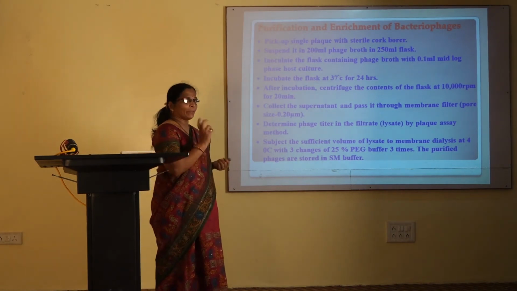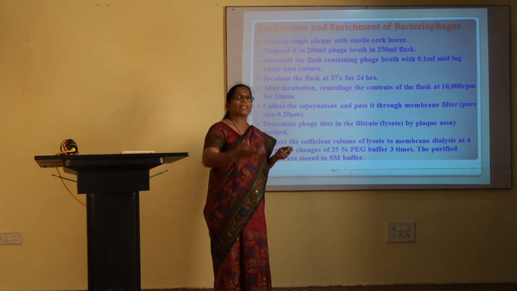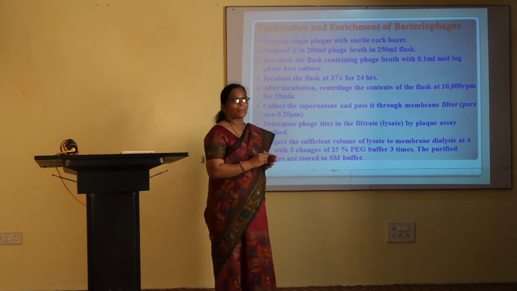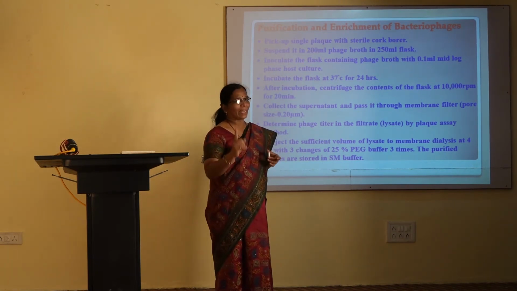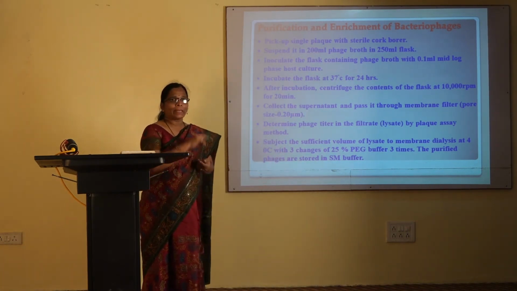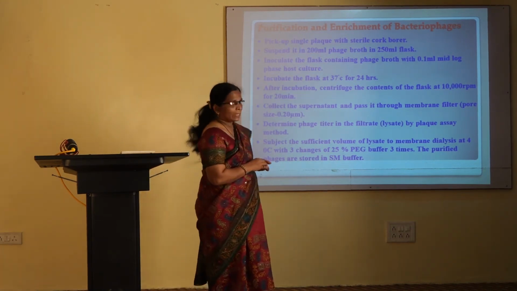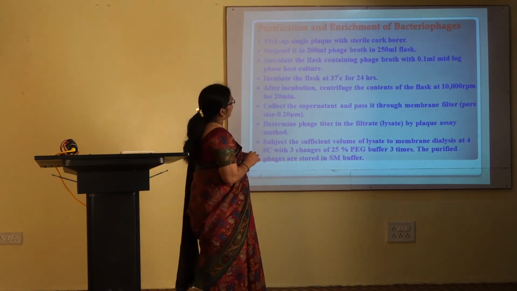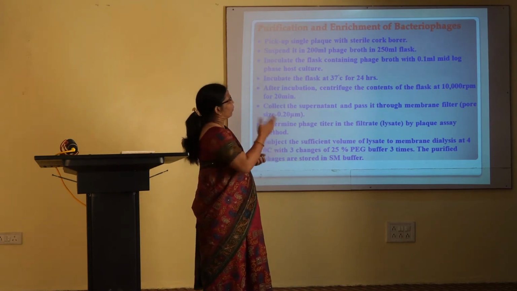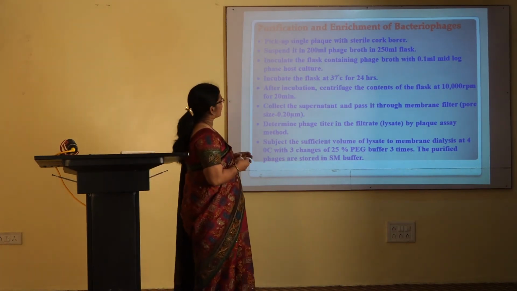So once you isolate a phage, the next step is its purification. You cannot use the isolated phage directly as a biocontrol agent. You have to purify it, and this purification step has to be carried out almost 8 to 10 times. In the purification step, we select a single clear plaque on the plate, and that plaque is picked up with a sterile corporal that is suspended in 200 ml of phage broth medium. Then the flask is inoculated with 0.1 ml of the middle log phase culture, and the flask is incubated at 37 degrees Celsius for 24 hours.